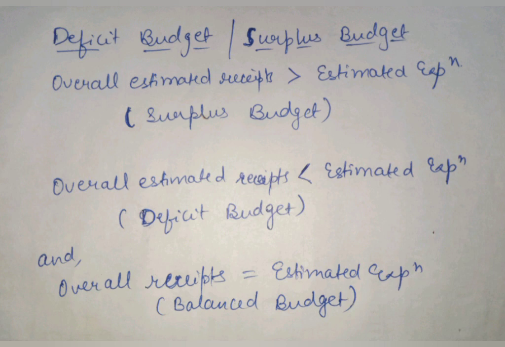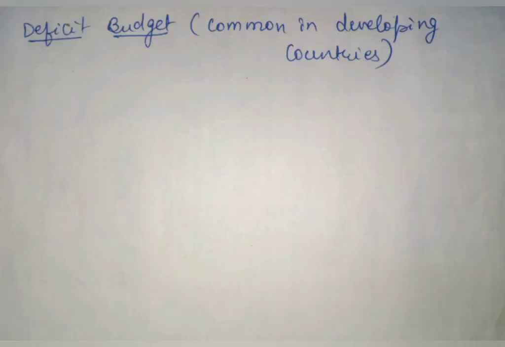On the other hand, whenever the estimated receipts fall short of the estimated expenditure by the government, it is known as the deficit budget. And last, when the overall receipts are equal to the estimated expenditure, it is known as the balanced budget. We will be focusing on the different types of deficits in the government budget. Deficit budget is the one in which the receipts fall short of the expenditure by the government. Such a budget is common basically in the developing countries.